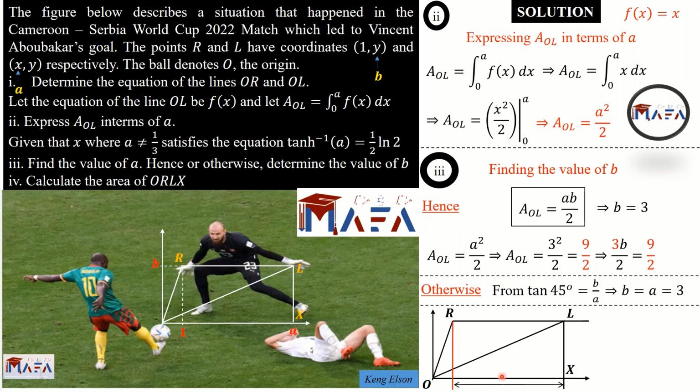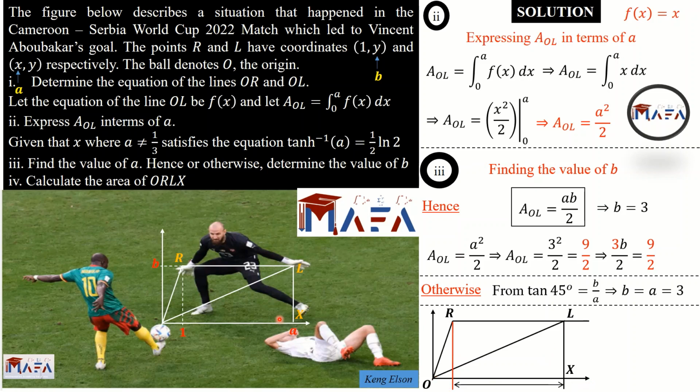So we need to take half times the sum of the parallel sides times the height. We know the height already is 3 because it is b. What about the length of this other parallel side here? We know the distance from O to X, because OX is parallel to RL. So we need the length.